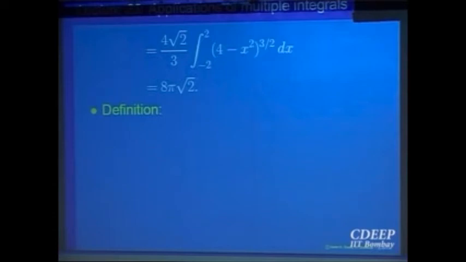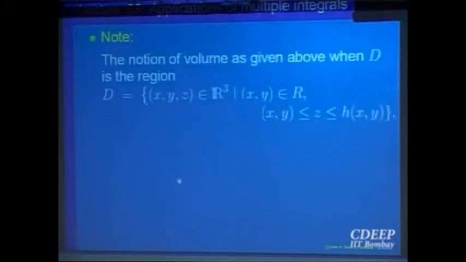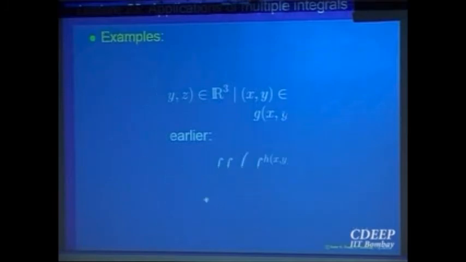So a function of 2 variables or 3 variables. Let us give some applications of this. One application I have already given, that you can write double integral. When you integrate the constant function 1, the double integral gives you the area of that region, a bounded region, and when it is the triple integral, it gives you the volume of that region. So let me not say much about those things again. So volume, and you can write down those things, okay? So the same as given earlier and so on. So this is what we have gotten for 2 variables also, if you treat it as a function of 2 variables.